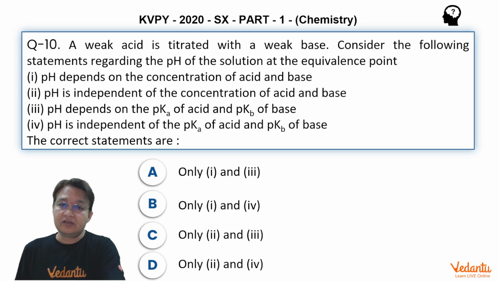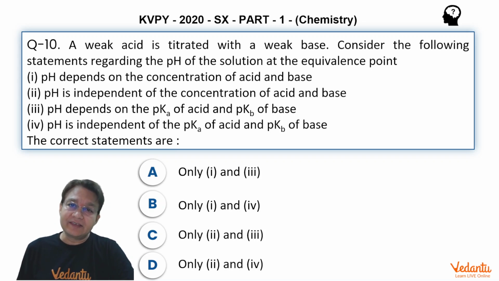Here is a question which belongs to the chapter Ionic Equilibrium. A weak acid is titrated with a weak base. Consider the following statements regarding the pH of the solution at the equivalence point. pH depends on the concentration of acid and base. pH is independent of the concentration of acid and base. pH depends on the pKa of acid and pKb of base. And pH is independent of pKa of acid and pKb of base. What are the correct statements?